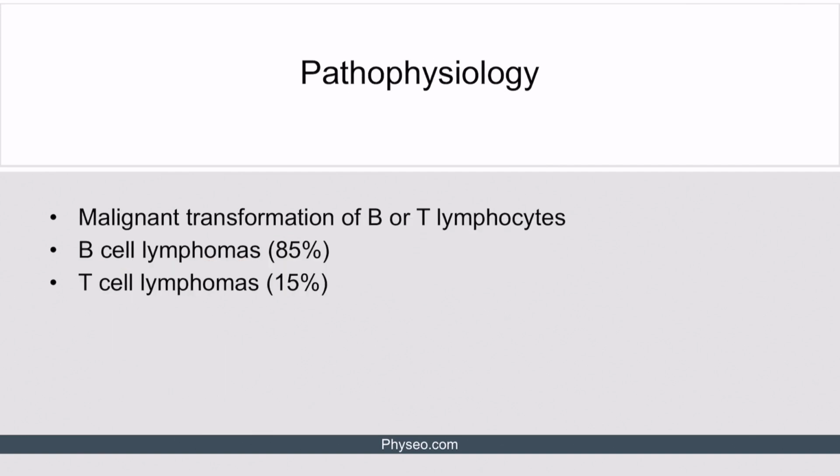Non-Hodgkin lymphomas occur due to the malignant transformation and growth of B or T lymphocytes, or their precursors, in the lymphatic system. B-cell lymphomas account for 85% of all cases, while T-cell lymphomas account for 15% of all cases. The disease usually starts in lymph nodes and may spread to blood and bone marrow.